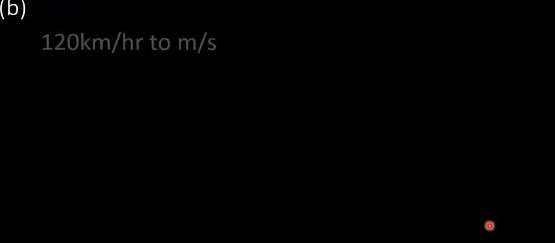Part B, we are converting 120 kilometers per hour to meters per second. This is the same as 120 kilometers divided by 1 hour. Now we also are going to do the same, convert the 120 kilometers to meters, and then the 1 hour to seconds.